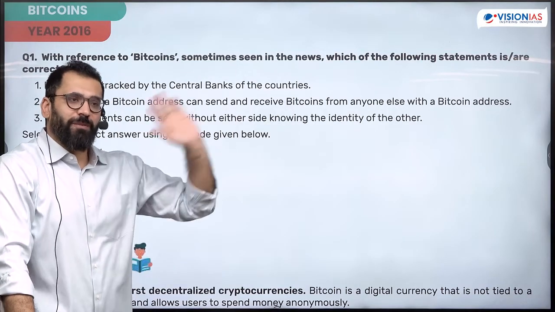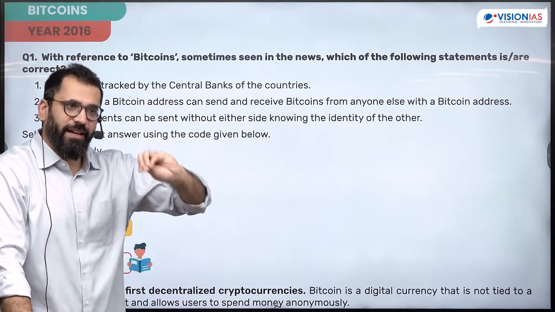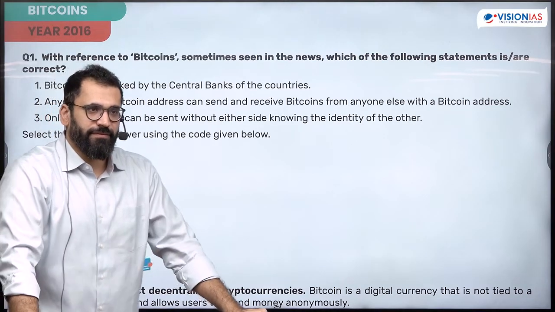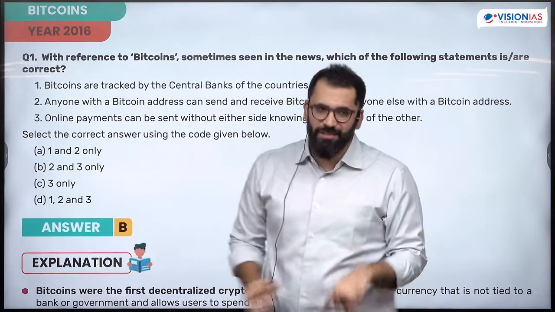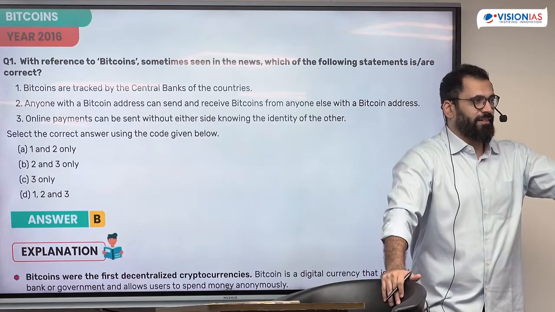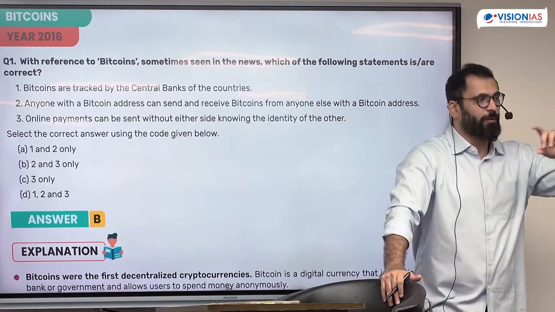Even if you don't know what is Bitcoin, there is no qualifying criteria about whether you have to take Bitcoin or not. That's your choice. Is it clear? Just think more on the question itself. Don't just jump onto solving it. If you think one more step, this is what happens.